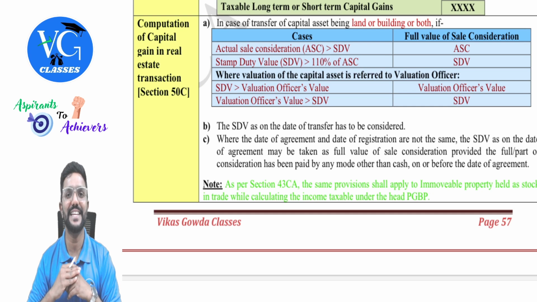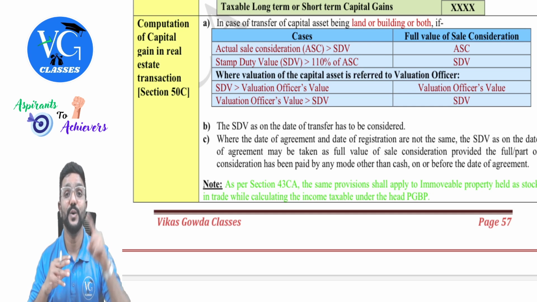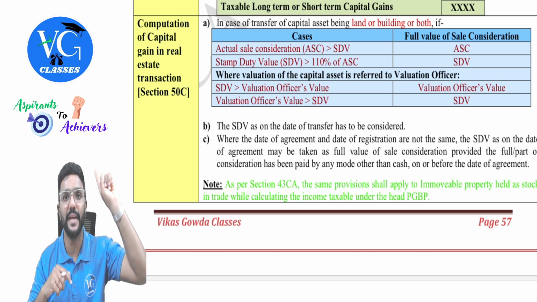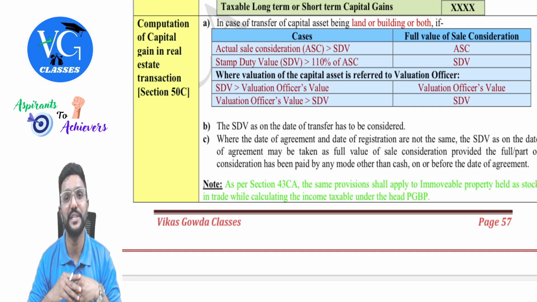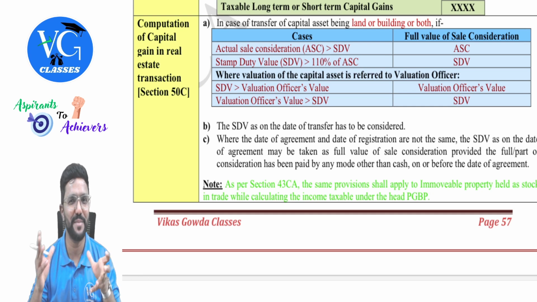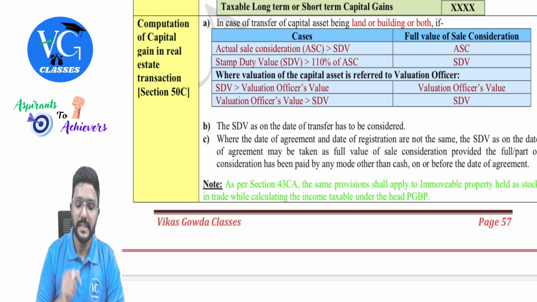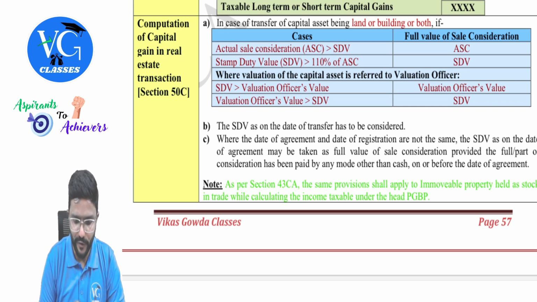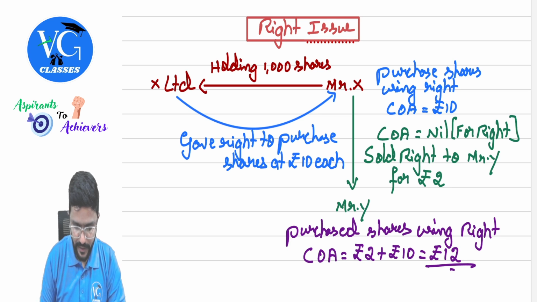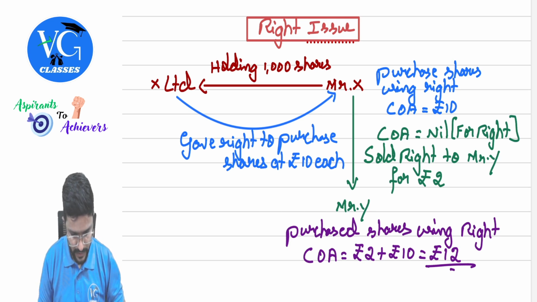In any mode other than cash means in what mode can we receive? Rule 6ABBA, which I covered at the end of the PGBP head, guys. Account payee cheque, demand draft, BHIM, UPI, those things. Okay, and same provision. Before that, I will just try to explain this with an example. Just a minute.